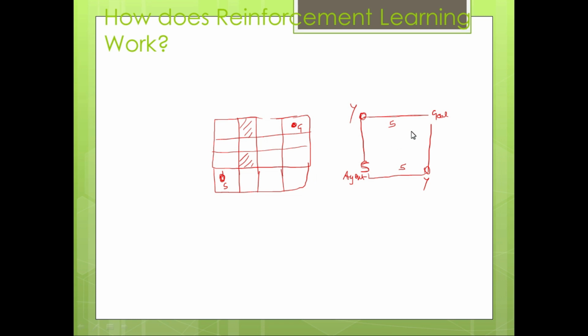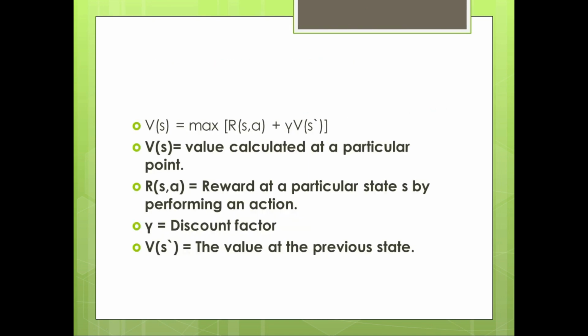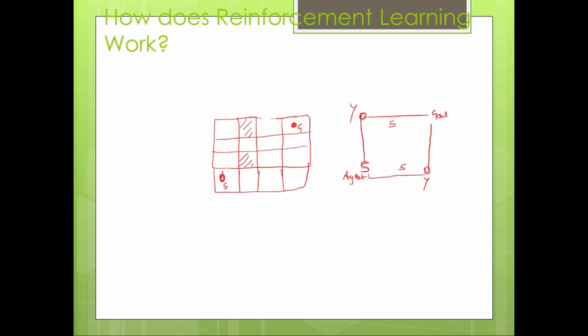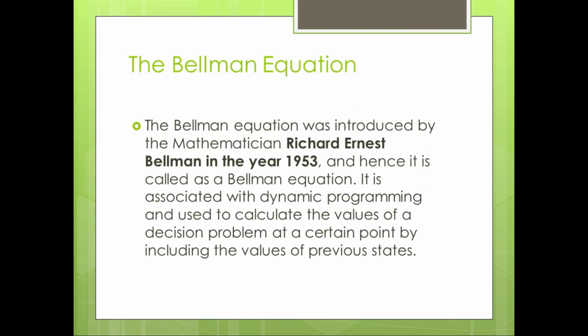So on the basis of this value, you can resolve this kind of conflict. The Bellman equation is basically used in dynamic programming to calculate the decision problem at a certain point, which resolves conflicts where your paths' values are equal.